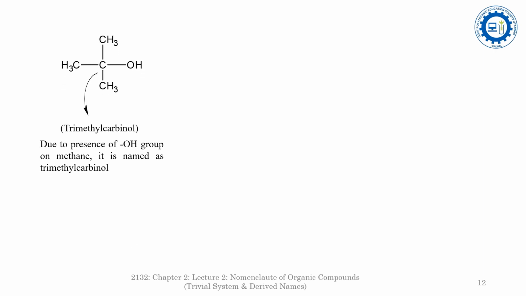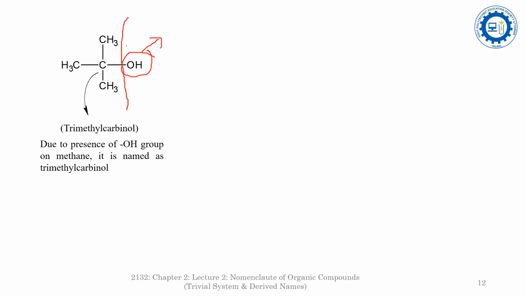It is trimethyl carbinol. In this, you will see that the functional group is the OH. As I have said, in the trivial system of nomenclature, this is isobutyl alcohol. But in the derived name, it is trimethyl carbinol. I am using the blue pen for the trivial system of nomenclature using the structure of the compound.